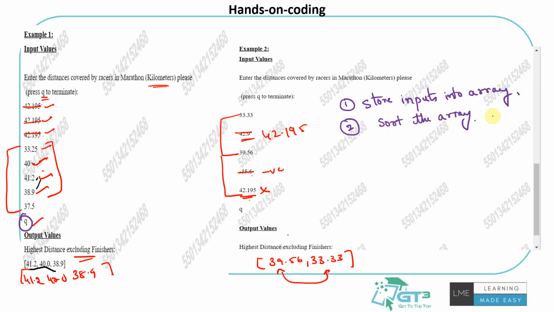You can write a function to sort the array. Once you sort the array, whether from largest to smallest or smallest to largest, you can just do the third step, which is to pick the top 3, excluding the finishers. Let's say I am arranging the array from the largest to the smallest.